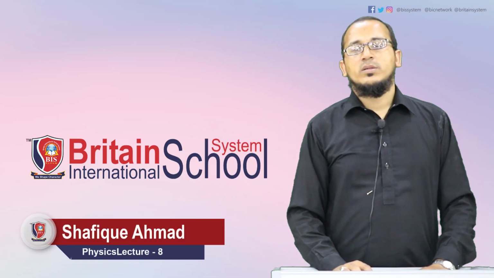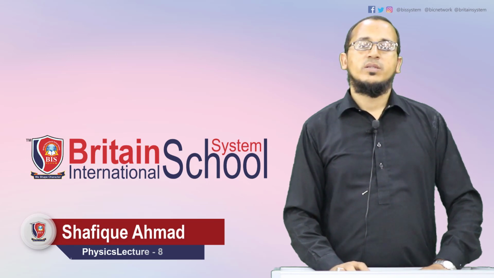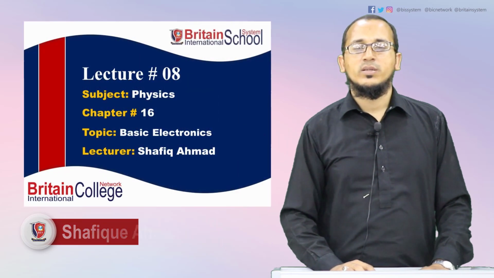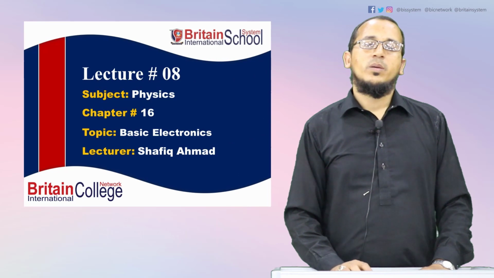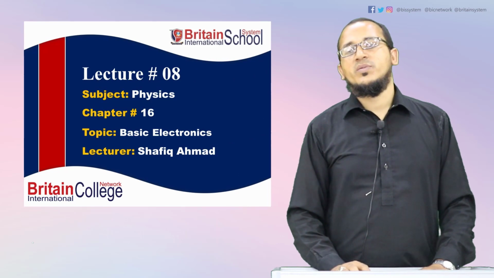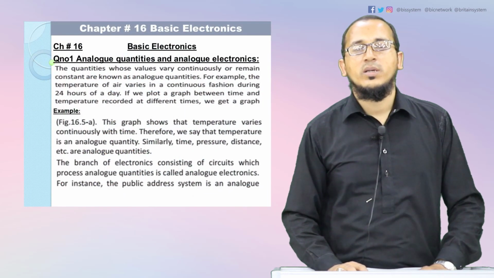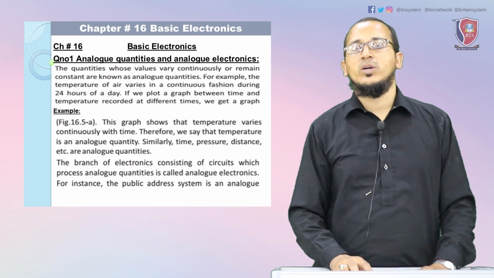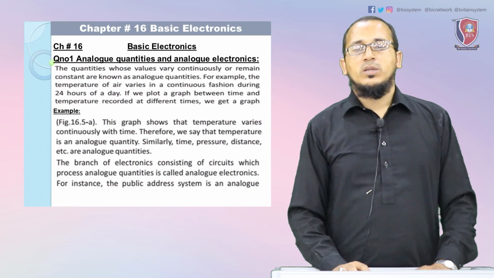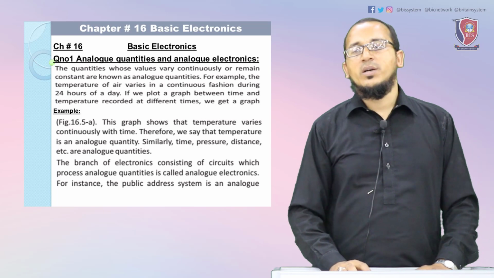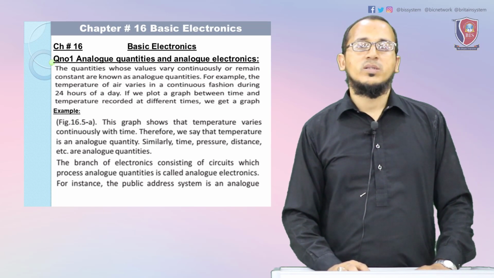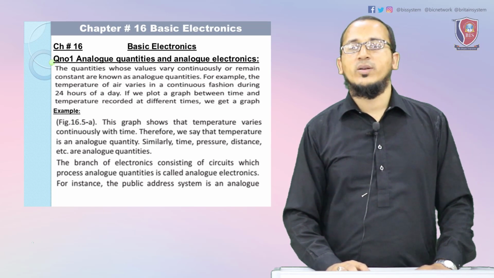Lecture number 8, subject physics, chapter 16, basic electronics. In basic electronics, today's first question is question number 1, analog quantities and analog electronics. The quantities whose values vary continuously or remain constant are known as analog quantities.